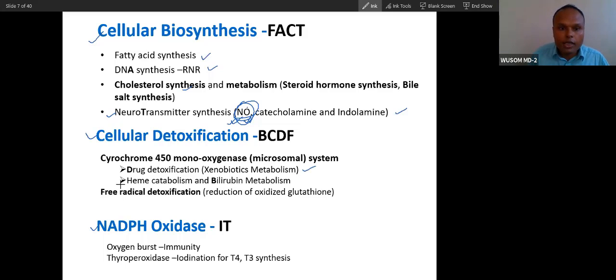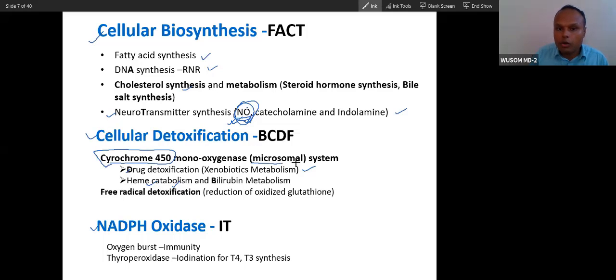Liver detoxification happens, drug detoxification, and then we will talk about detoxification when heme catabolism happens, the detoxification of heme, and then from heme detoxification bilirubin will be formed. So heme catabolism and bilirubin metabolism also require this, and this is actually a waste product for our body, though it is not a xenobiotic. A xenobiotic is a foreign compound, a drug. So both detoxifications happen, in the liver and actually in reticuloendothelial cells. This happens in reticuloendothelial cells, this in liver, with the help of the cytochrome P450 system.